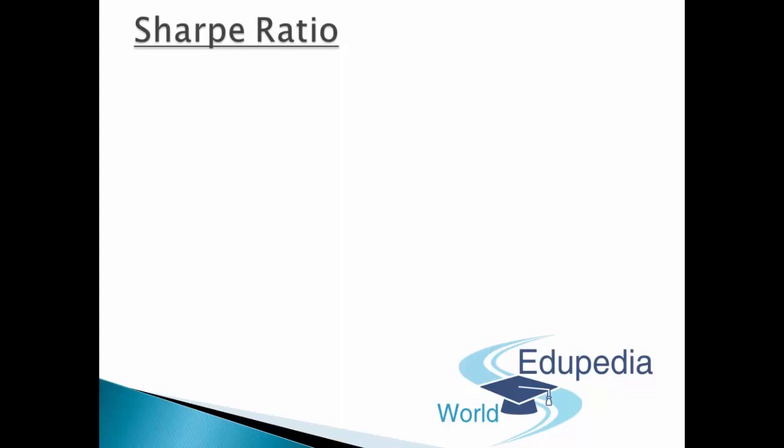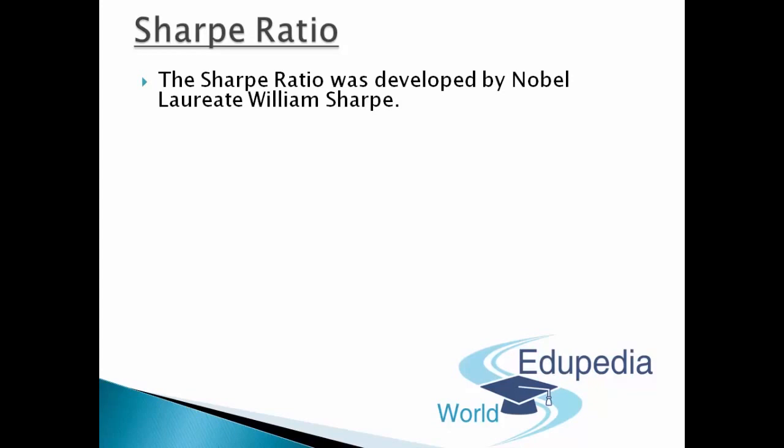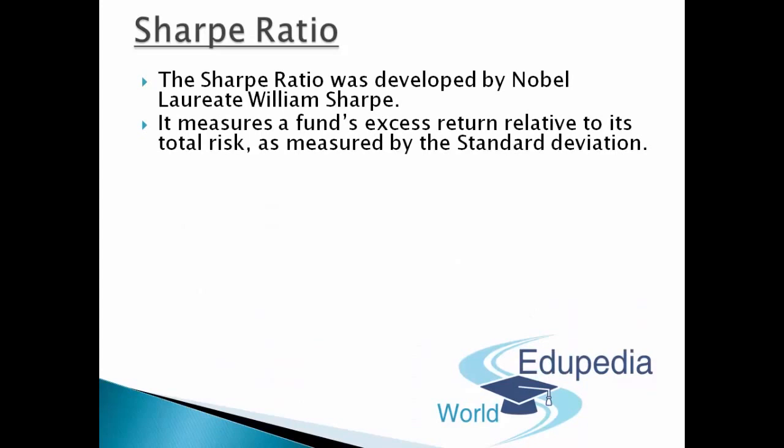So guys, Sharpe ratio was basically developed by a Nobel laureate and his name was William Sharpe. Sharpe ratio basically finds a fund's excess return which is relative to its total risk as measured by its standard deviation. It simply says that it measures a fund's excess return relative to its total risk as measured by the standard deviation. So to sum it up in a simple manner, I can say